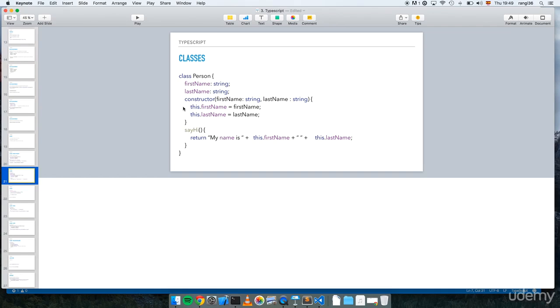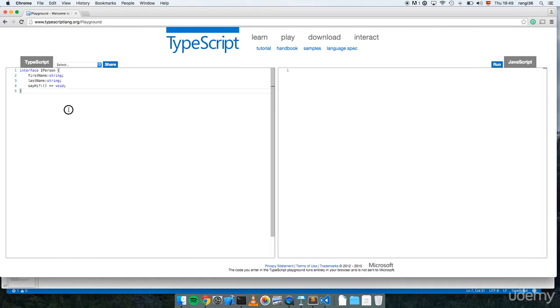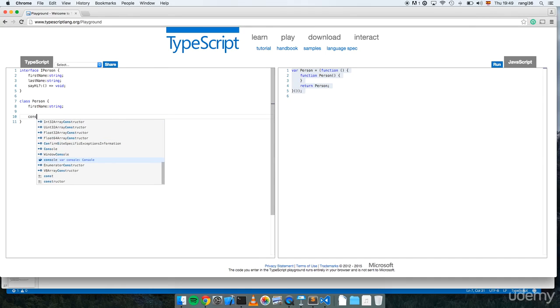So let's give it a try. Let's keep this here, and let's write class Person, and pay attention to what is happening here. We have firstName, a string. I won't put the last name on purpose, to show something, but let's do a constructor.